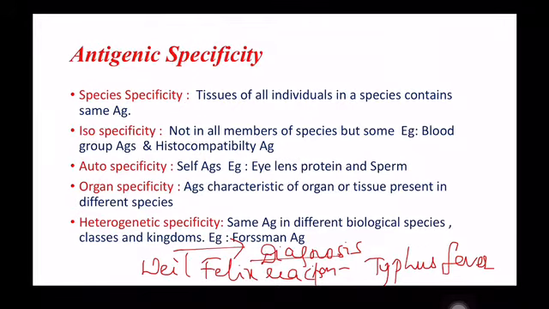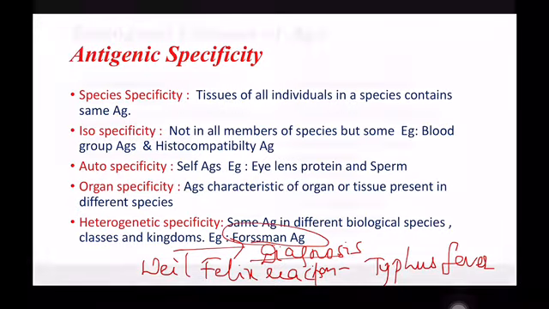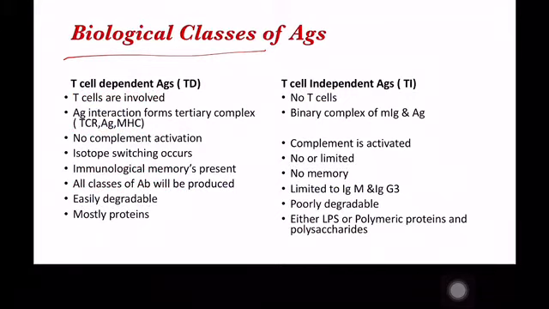Another one is the heterophile specificity. The same antigens or closely related antigens are distributed in different biological species, classes and kingdoms. An example is the Forssman antigen, which is a lipid carbohydrate complex distributed in animals, birds, plants and bacteria. Now, biological classes of antigens: depending upon the ability to induce antibody formation, the antigens are classified into T cell dependent antigens.